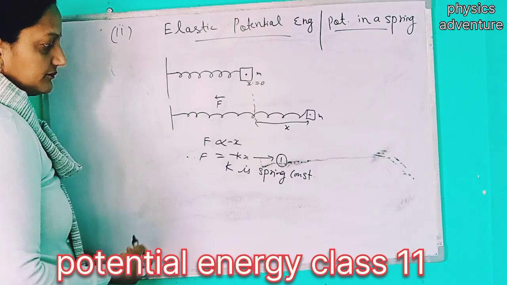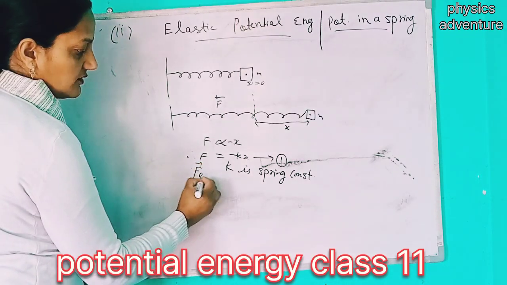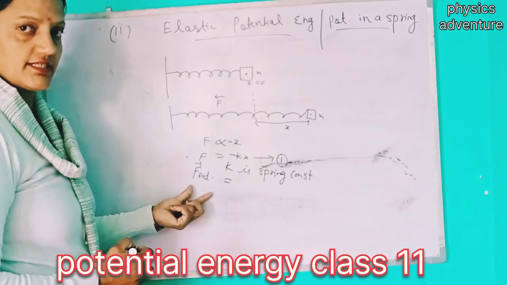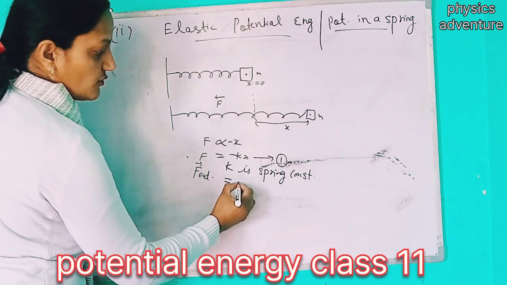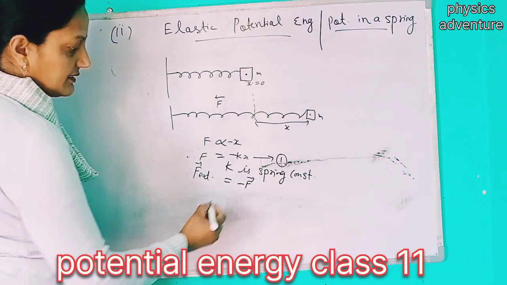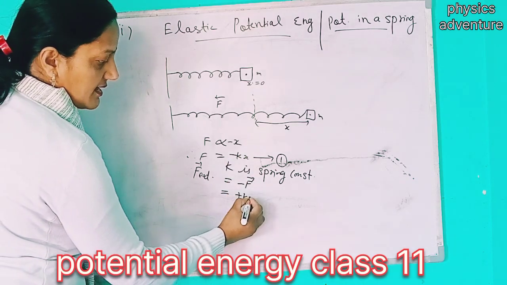But there is a restoring force, so some external force is applied, because the external force is always equal and opposite to this force. So we write F vector as negative of F vector, which becomes plus kx.